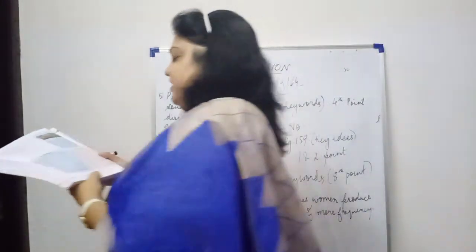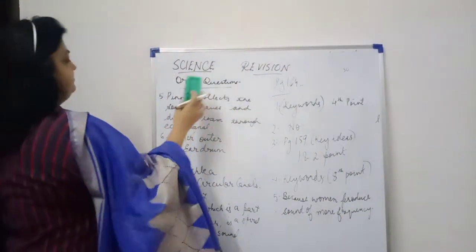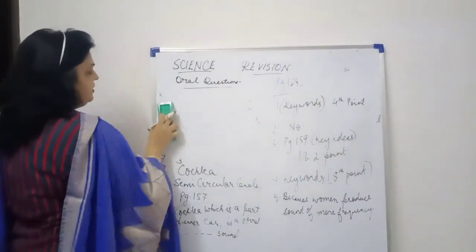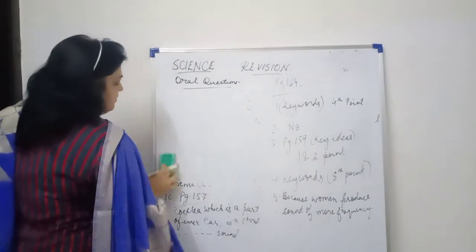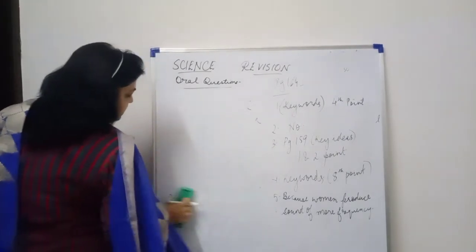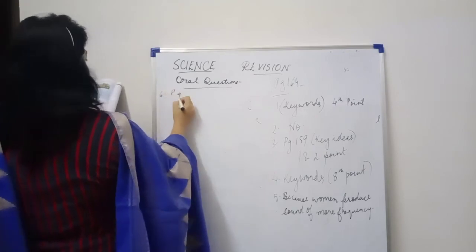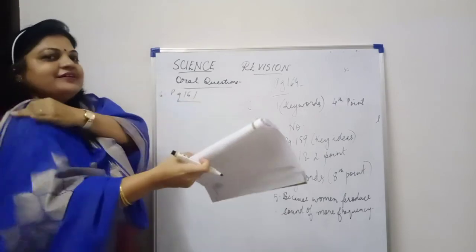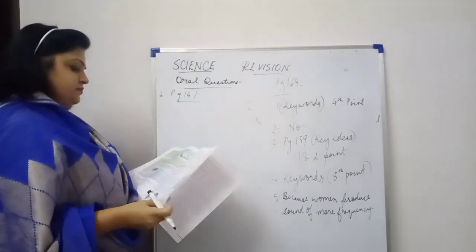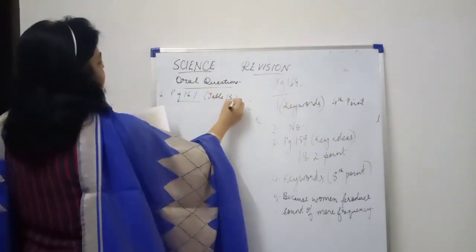Come to 6th question. Give one difference between a musical sound and noise. I think there are 3 differences which are given in the book for this particular answer. Let's write only one difference they are asking for. So we'll also write only one. You can mark this answer in your book. It's given on page 161, that is table 13.1. From there, pick up any one point and you can write.